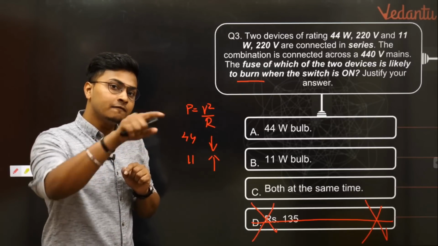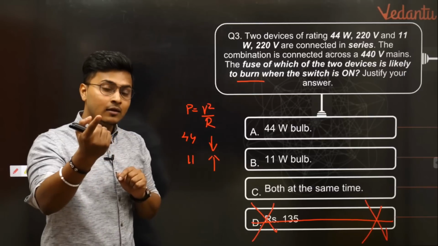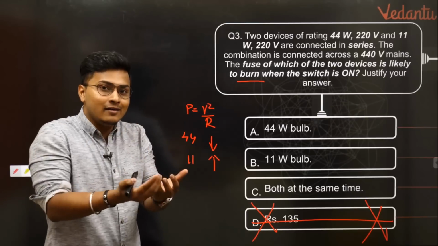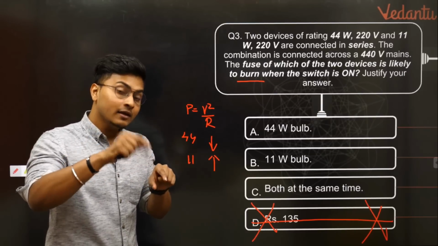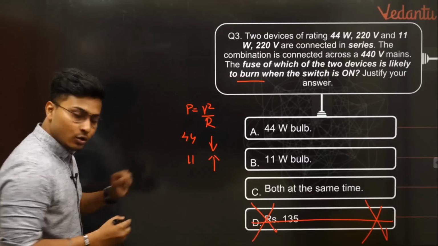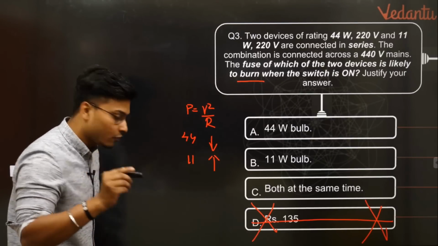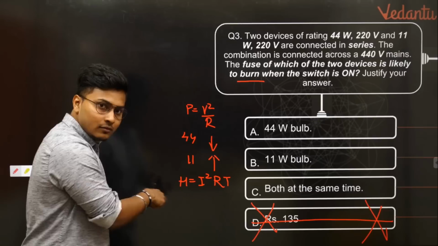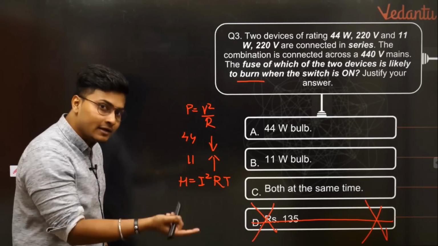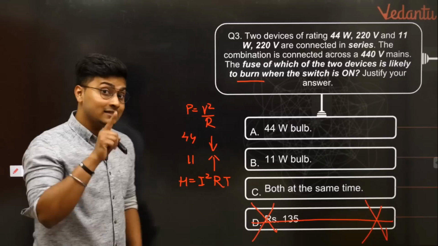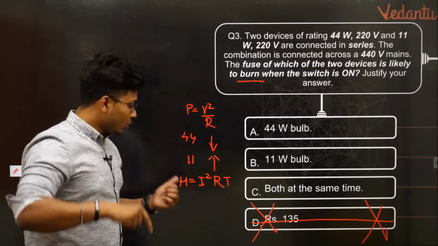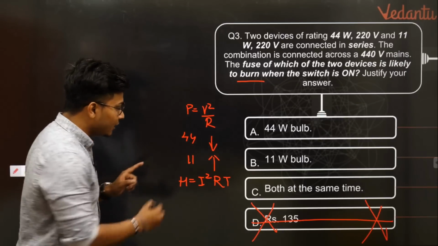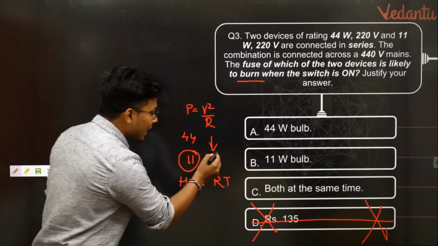How will you know which will burn faster? You can know only in the perspective of heat energy evolved. If your heat energy is high in the wire, according to Joule's law of heating, then it will burn faster. So according to Joule's law of heating, as all of you should know the formula, H is equal to I square RT. Heat evolved, emitted or generated in a wire is directly proportional to the resistance. जिसका resistance ज्यादा, वो पहले ज्यादा हीट होगा, और जो ज्यादा हीट हुआ, that will fuse off early. Simple. तो यहां पे you have understood that the 11 watt bulb has higher resistance.